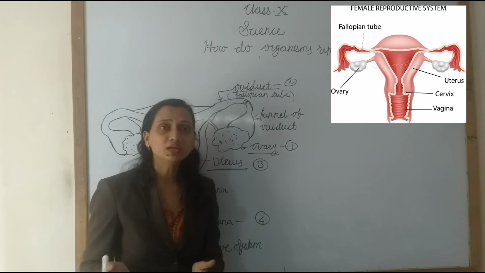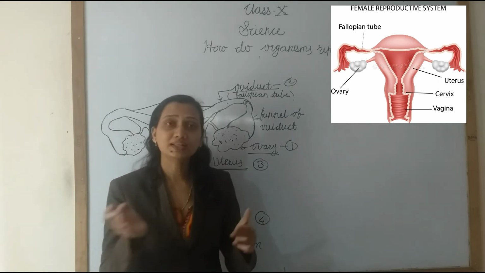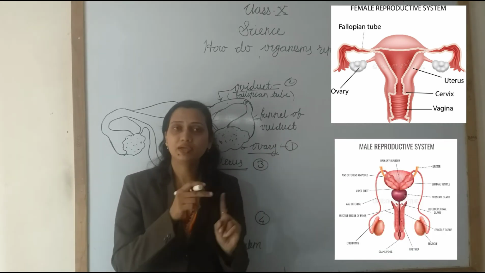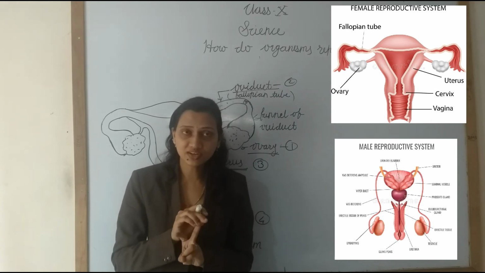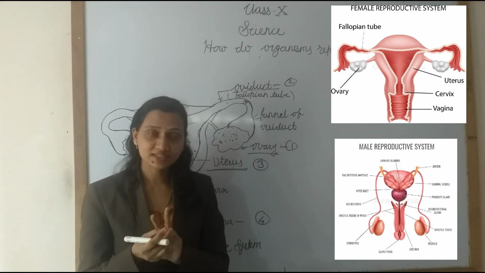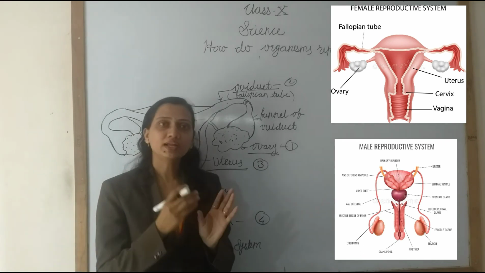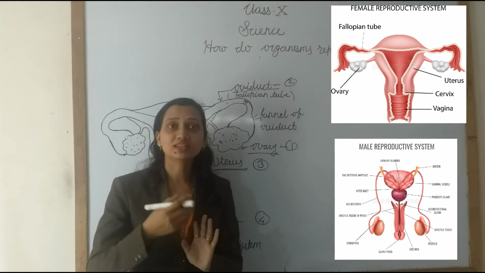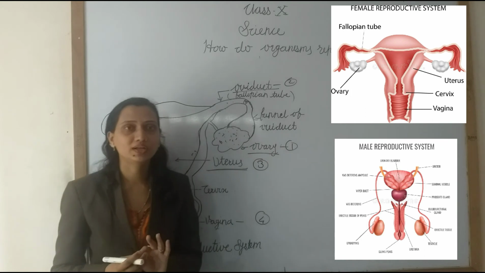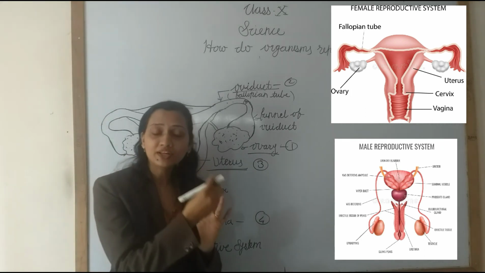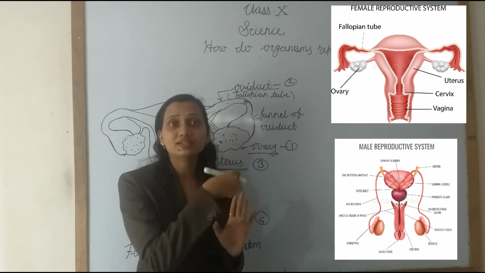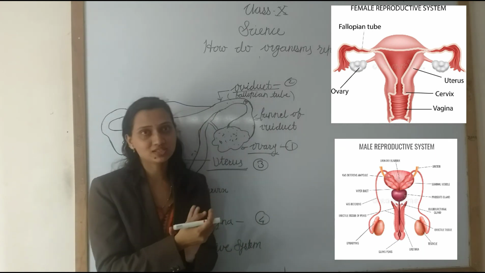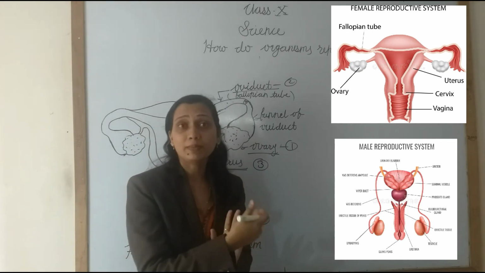So what did we learn? We learned about the male reproductive system and the female reproductive system. In the male, the reproductive organs are a pair of testes, vas deferens and the penis. In the female, they are the ovary, oviduct, uterus and vagina. In the male, the primary reproductive organ is the testes. The testes secrete the male gamete and the sexual hormone. Which sexual hormone in the male? Testosterone. It also secretes the male gamete, sperm.